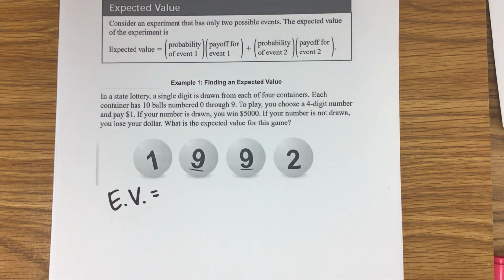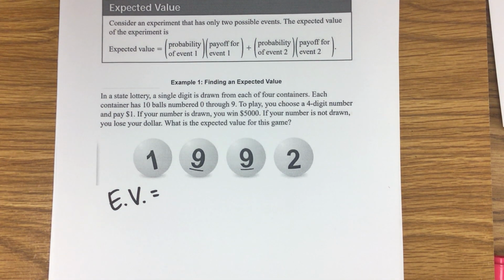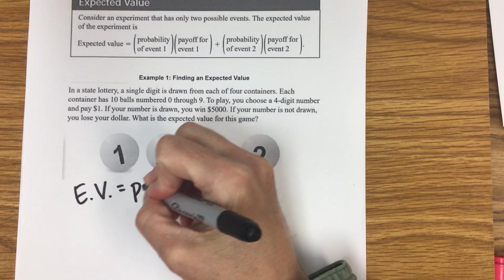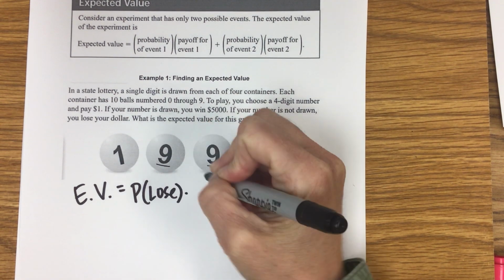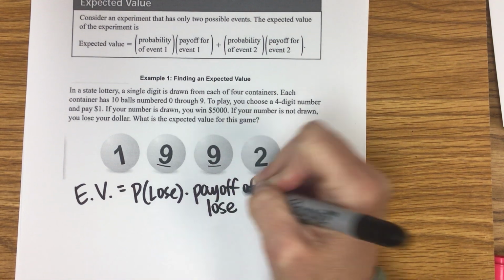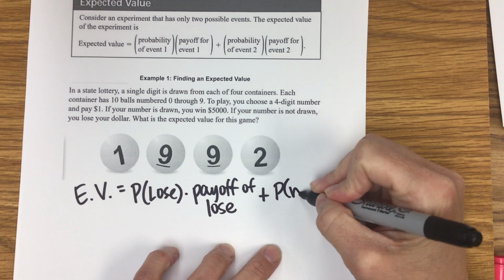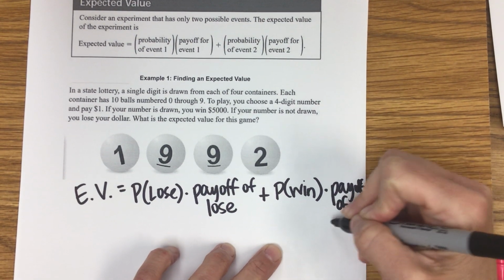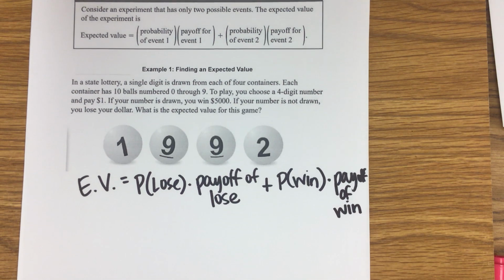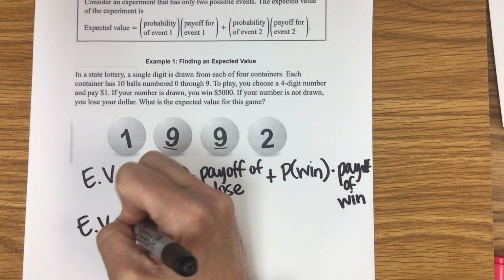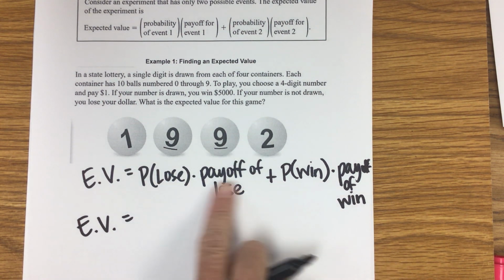When I write expected value, I'm going to write EV. And I need to think about what could happen if you play the lottery. Two things: you could win or lose. So I'm going to say probability of losing times the payoff of losing, plus the probability of winning times the payoff of winning. So those are my 2 events, lose and win. My expected value is going to be whatever I get when I find all these numbers, multiply, multiply, add them up.